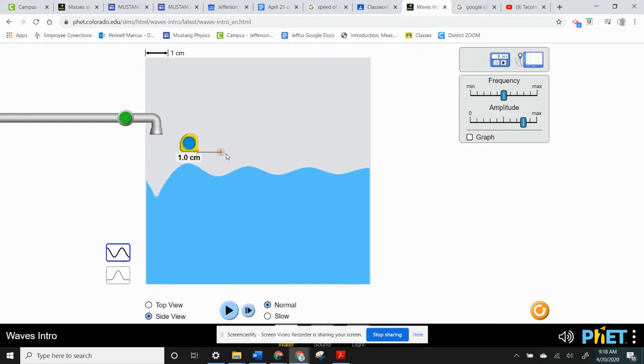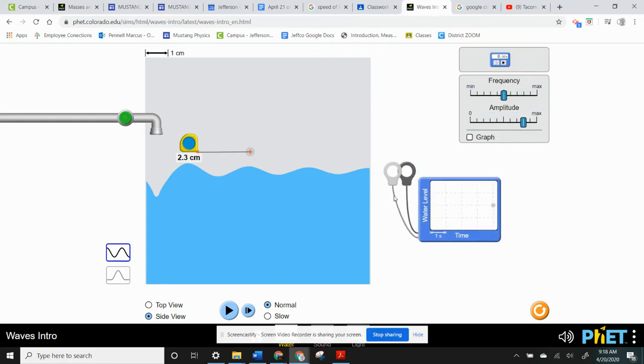You'll be able to grab out a measuring tape. You'll be able to grab out a graph so that you can see the water level. And then as you run the simulation and adjust the frequency or the amplitude, you can make measurements over here.